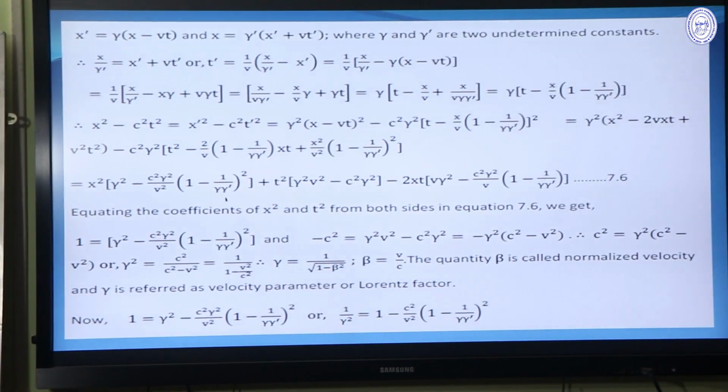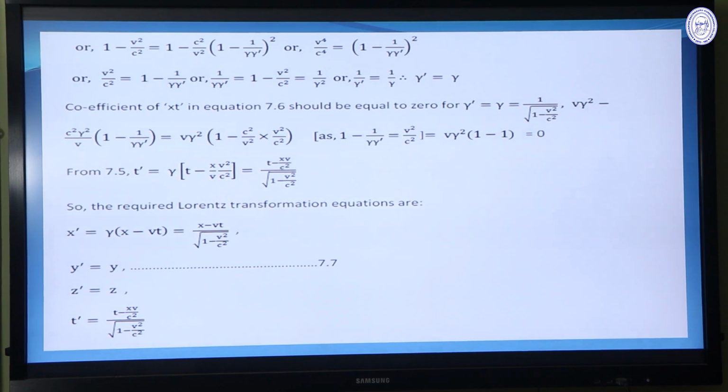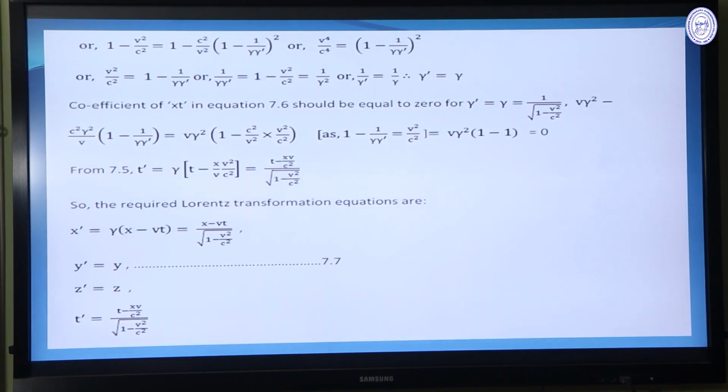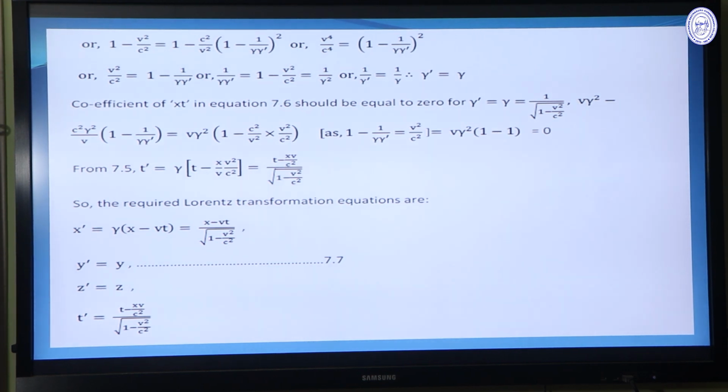Then after some calculation, we can find the value of gamma. We find gamma equal to gamma prime, and its value is 1 by root over 1 minus v square by c square.